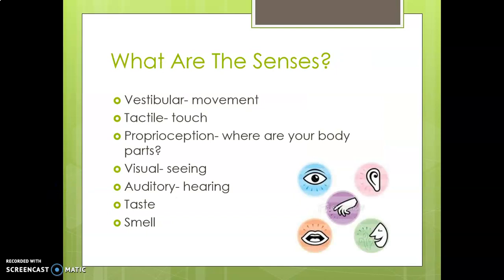What are the senses? Normally this is known, you already have studied this. Vestibular, that is a very important sense. According to sensory integration therapy, we put the vestibular sense as the most important sense in well understanding and using the sensory integration technique. Next would be the tactile touch or tactile proprioception. The three mentioned above, the vestibular, tactile and proprioceptive, are the most important senses. We call them power senses in a sensory integration model. The other very important senses are visual, auditory, taste and smell.